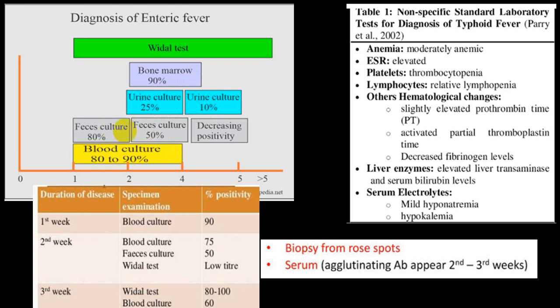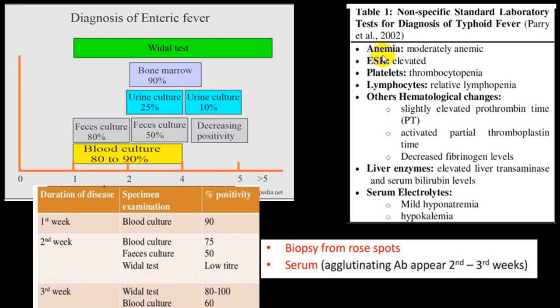But by and large, the blood culture is the most commonly asked for in the first week, which will be 90% of the time positive. In the second week, blood, fecal and Vidal test will be positive. Blood culture will be positive 75% of the time, fecal culture 50% of the time, because by that time, as the antibiotics are already given, the culture report will invariably be affected by the use of antibiotics. And Vidal test will become more positive after the third week, almost in 80 to 100% of the people. So rising titer becomes very useful.